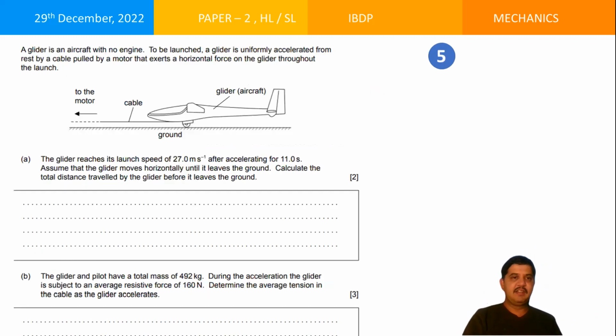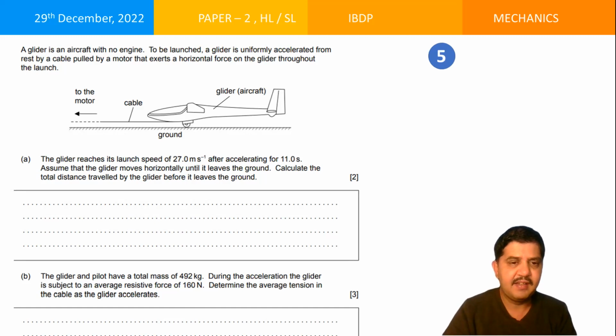Then, second question. A glider is an aircraft with no engine to be launched. A glider is uniformly accelerated from rest by a cable pulled by a motor that exerts a horizontal force on the glider throughout the launch. So what happens here? You have a glider. Now you are pulling it with the help of a cable, and as a result of it, there's a motor over here. And the moment you pull it across, immediately the glider starts moving faster. The glider reaches an annual launch speed of 27 meters per second after accelerating for 11 seconds. So you just pull it like this, and as a result of it, the glider starts moving faster and faster.